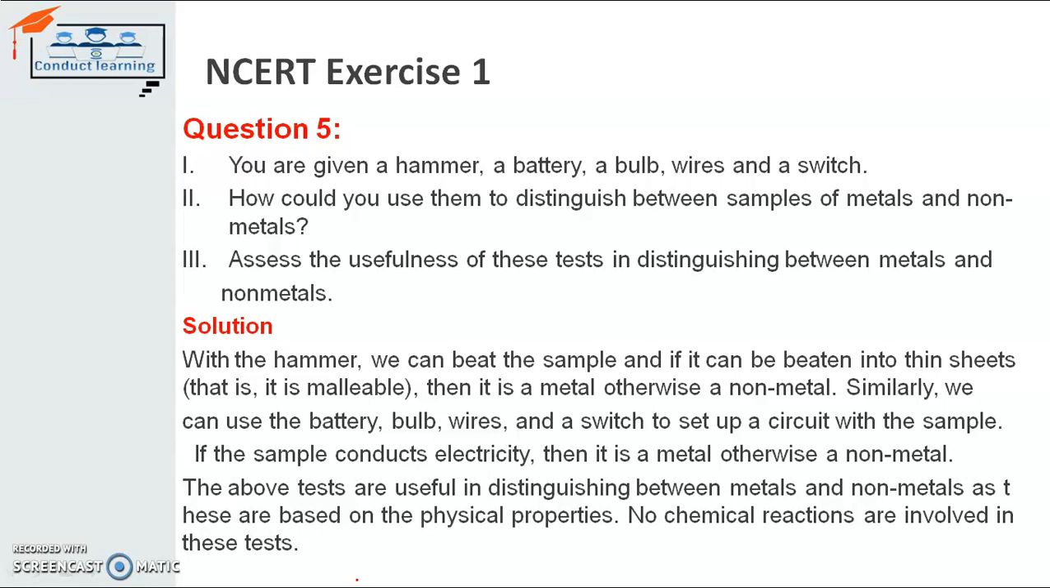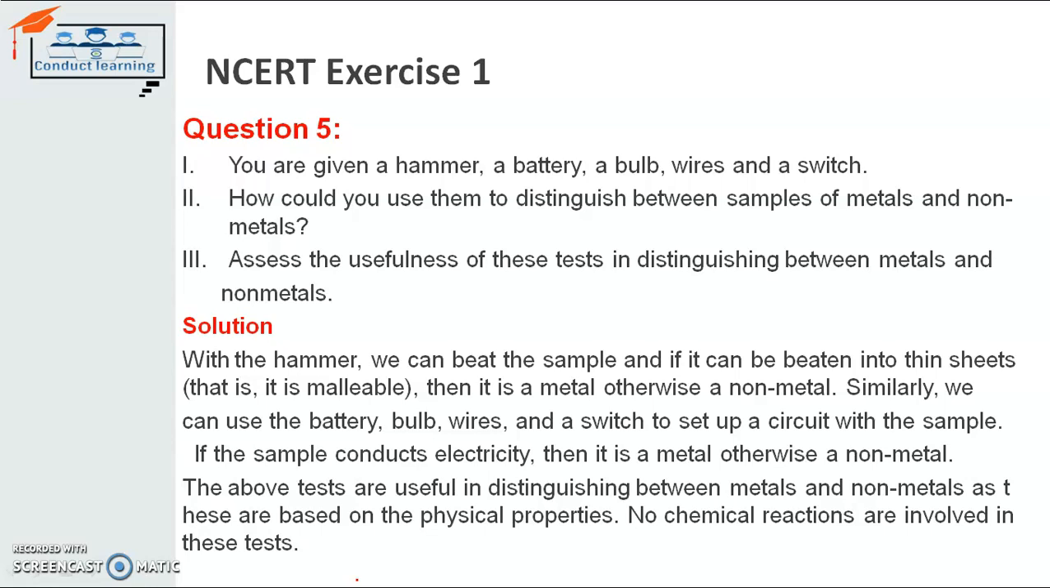You are given a hammer, battery, bulb, wire and switch. How could you use them to distinguish between samples of metals and non-metals? It is very easy. We can distinguish a metal and non-metal by using this hammer, battery, bulb, wire and switch. As we all know, metals are good conductors of electricity, but non-metals are not good conductors of electricity. If we use wire, switch, bulb, battery and a metallic wire, and the bulb starts glowing, that means the electricity is passed through the whole circuit.